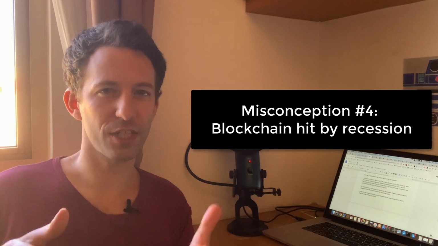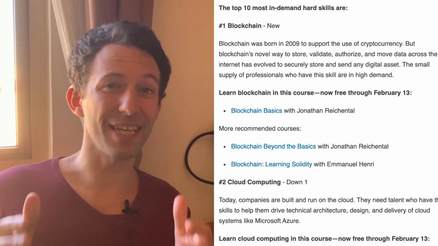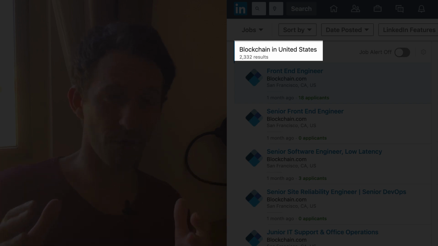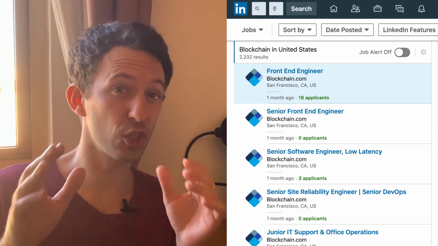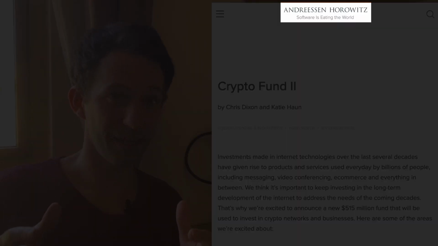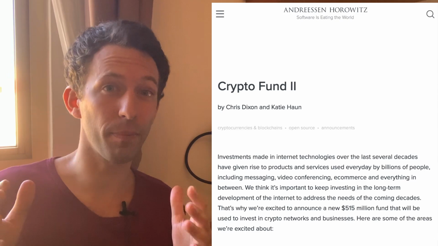Misconception number 4, the blockchain job market will be hit by the recession. According to LinkedIn, blockchain is the most in-demand skill in 2020. Currently, there are more than 2,000 job offers for blockchain developer positions just in the US. And recently, a well-respected investment fund in the tech community just announced that it will invest $500 million in the blockchain industry. So clearly, there is no recession for the blockchain industry. There is high demand for blockchain developers and a very low supply. However, no one knows how long it's going to continue, so you need to take action now.